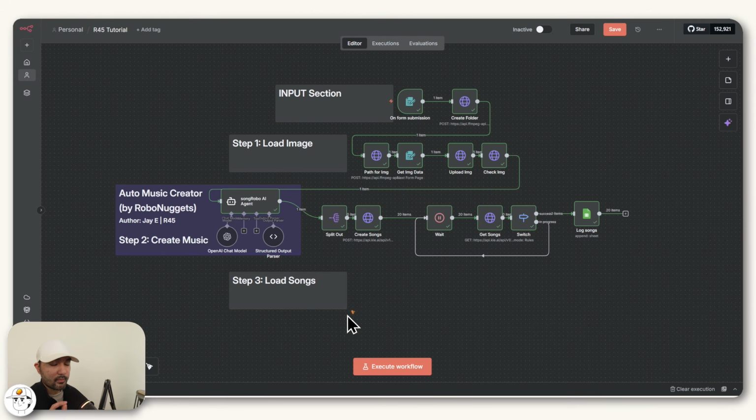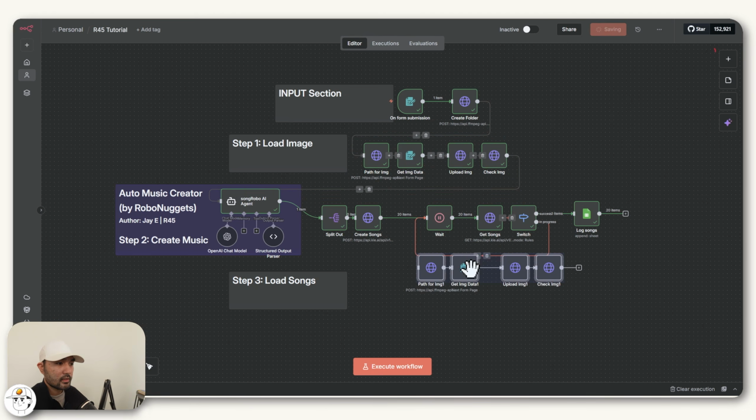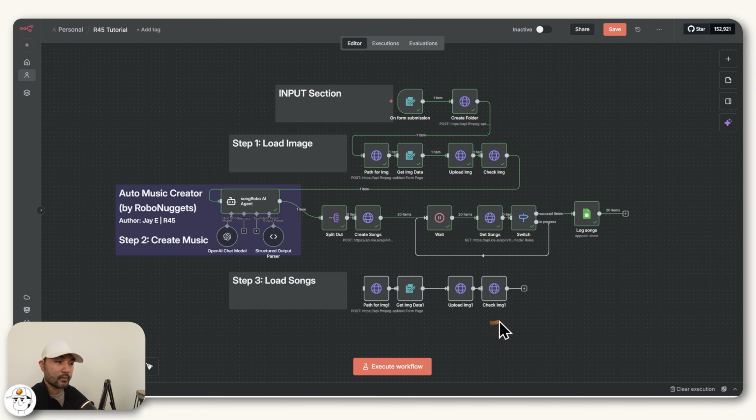And with that, we can now proceed to loading the songs so that we can get ready with combining them into one video. And to make this easy, what I actually recommend is just highlighting all of these nodes and hitting Control D just so that you can copy them. Because in this case, what we'll do is just upload the songs instead of the images. So just go ahead and map this into this starting node.